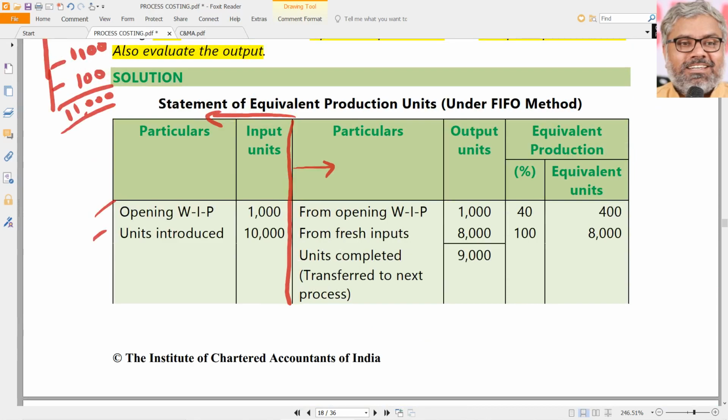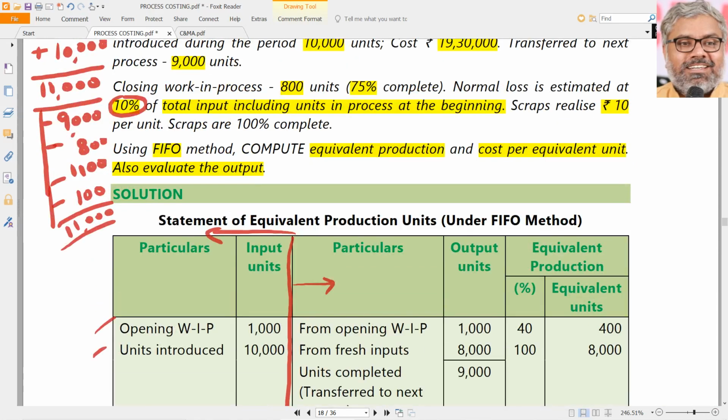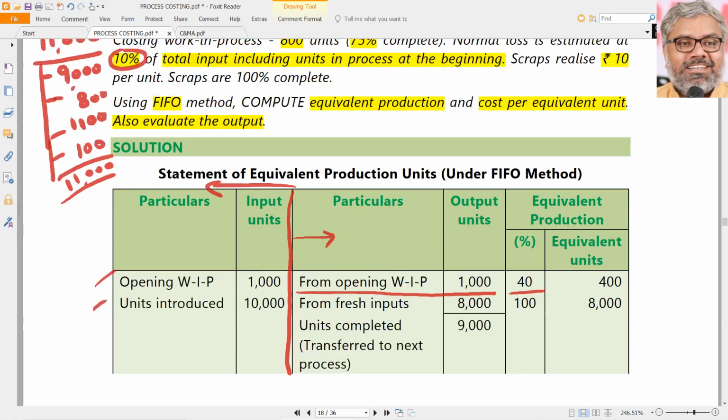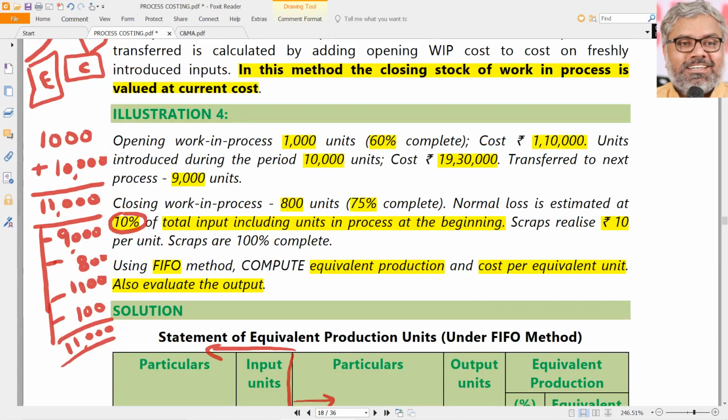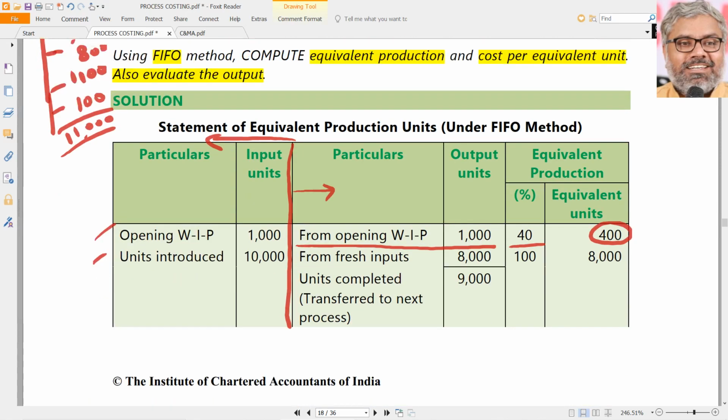Now we need to find out equivalent units of that. That is the point. Because we are following FIFO, we have to take one by one from opening work in progress also. Opening work in progress was 1000. This has to be matched. But how much work has to be done in the current process? Read that carefully, because already it was 60% complete. Now we need to complete only 40%, which means the equivalent units are 400 units on opening work in progress, which got completed now during this period.